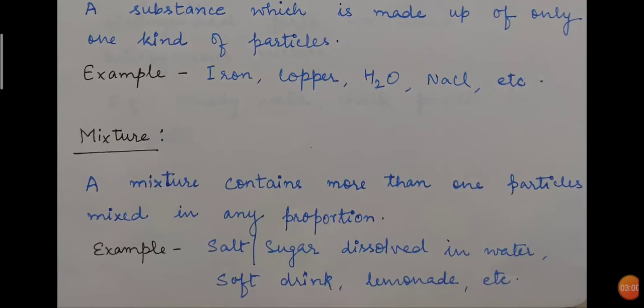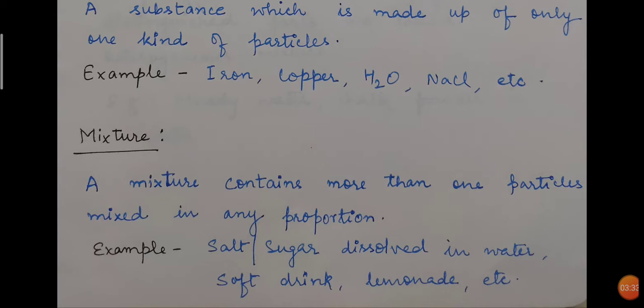A mixture contains more than one kind of particle mixed in any proportion. As I told you, a mixture always contains two or more than two types of particles or components which are mixed in any proportion. Mixed in any proportion means for mixture there is no fixed proportion. For example, if you are making sugar syrup or sugar solution, then if you add 1 teaspoon in water, it is said to be sugar solution. If you add 4 teaspoons in water, then also it is said to be sugar solution.